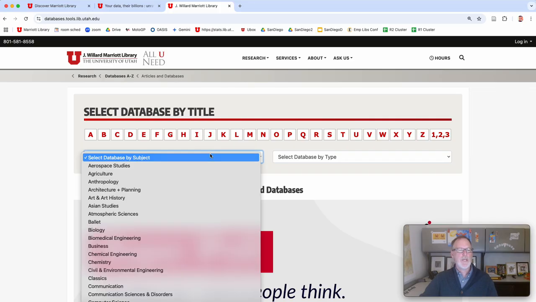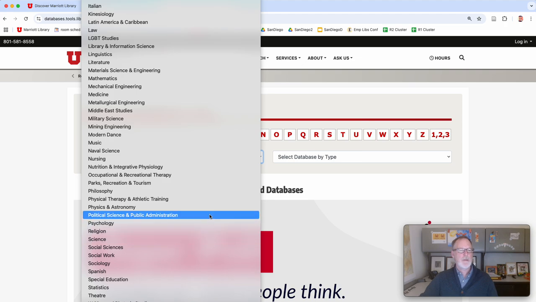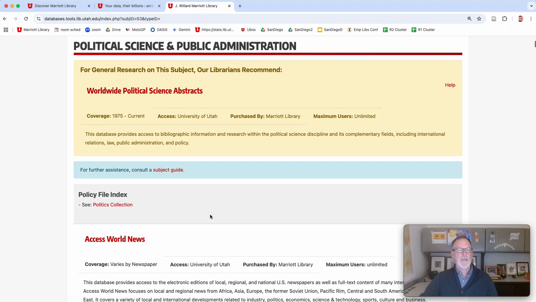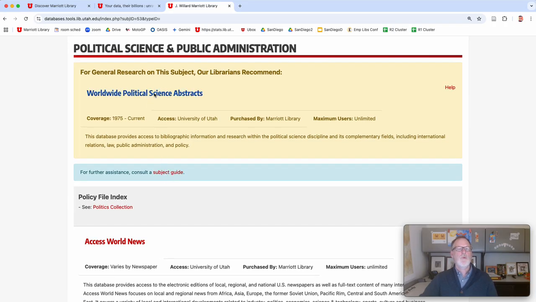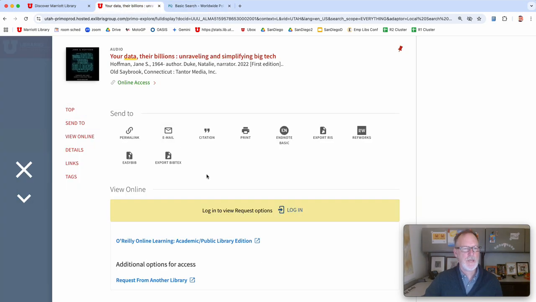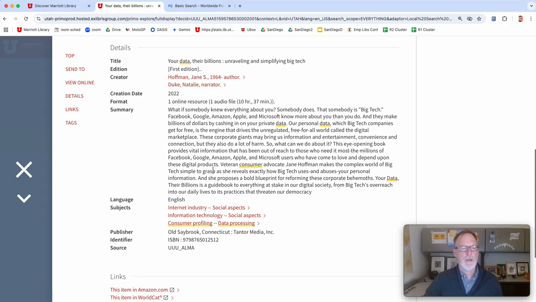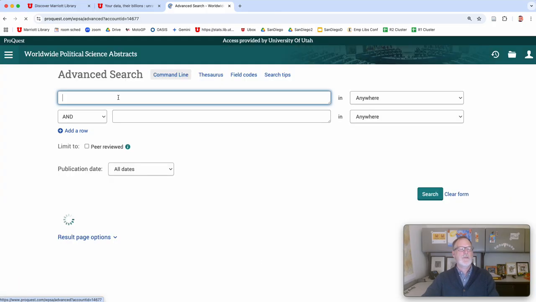You can go to the databases, and you can go to a database like political science, and whoever the librarian is, you can find them here, will have this as their favorite database. And so you can just type in, what did they use in this one? Consumer profiling. So we would just use those keywords.